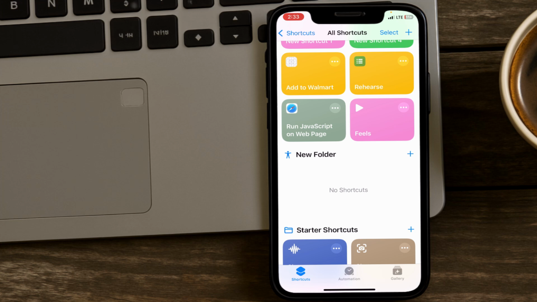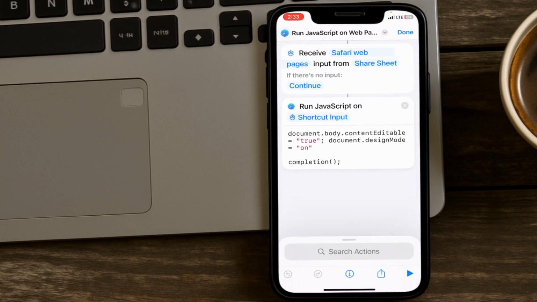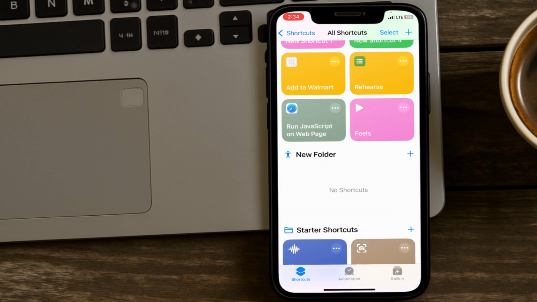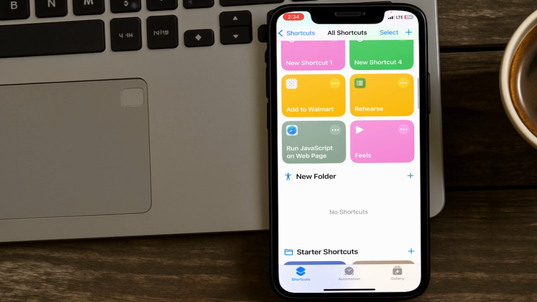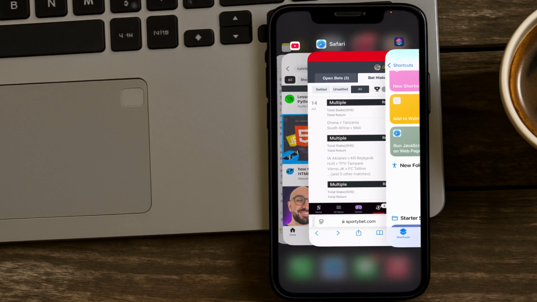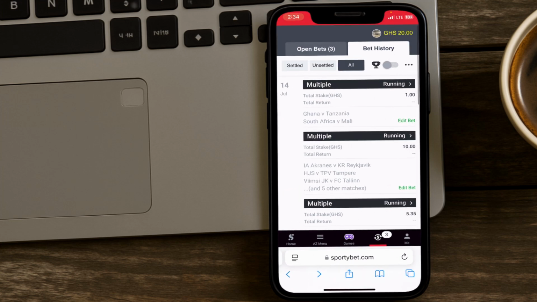As you can see on my screen, this is my iOS device, my iPhone, and they run the JavaScript on the web page. This time I'm running it on Safari, but they can run it on Chrome or any other web page, and it will work for them. This is for educational purposes. This is a JavaScript app. I just made this. I didn't know it was possible, but it worked, and I want to show you guys how they do everything. Even on the SportyBet app, they have apps they run them on.